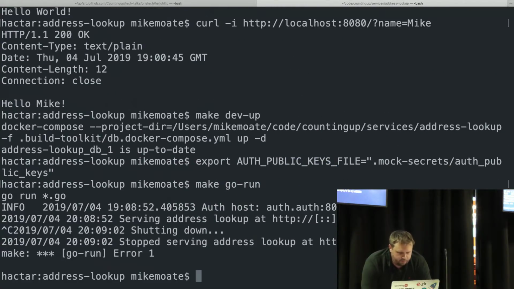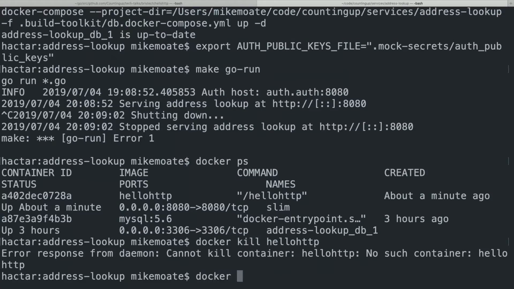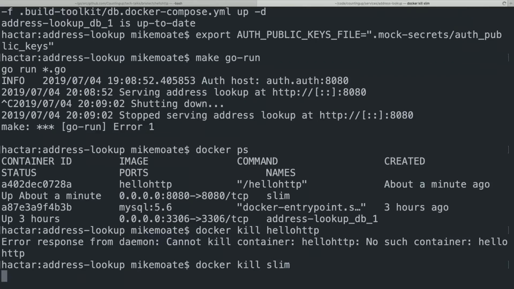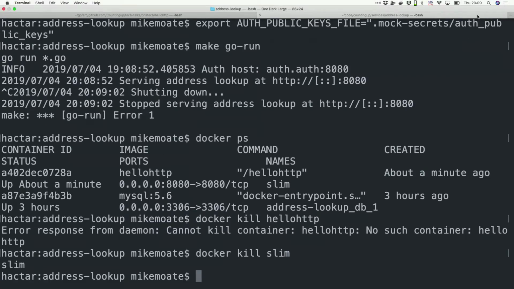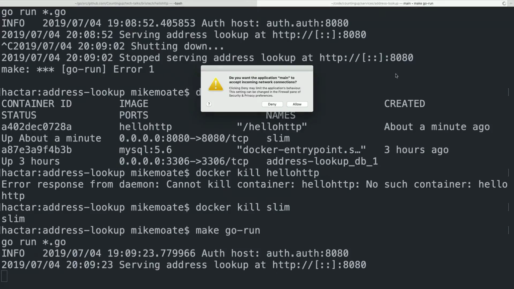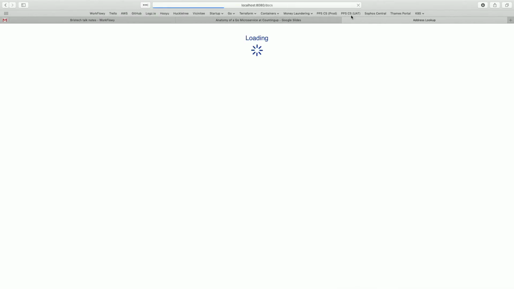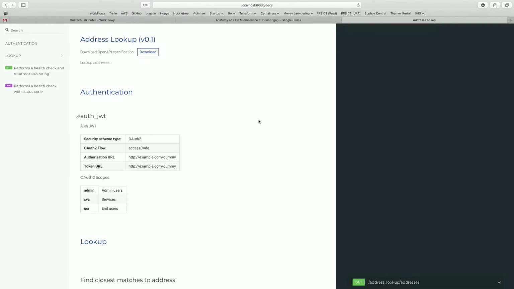I think I've got a port conflict. Yes, I do. HTTP. No. There we go. Give that another try. Excellent. This is a real part of Countingup.